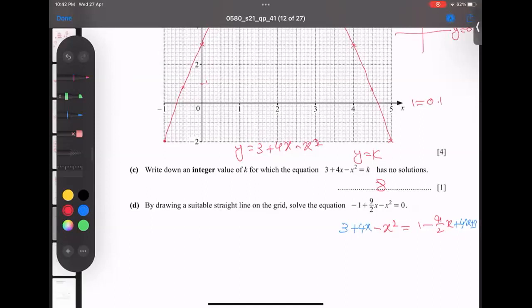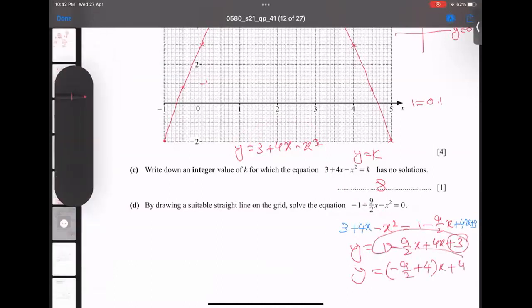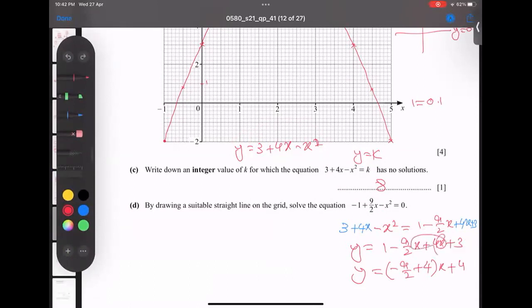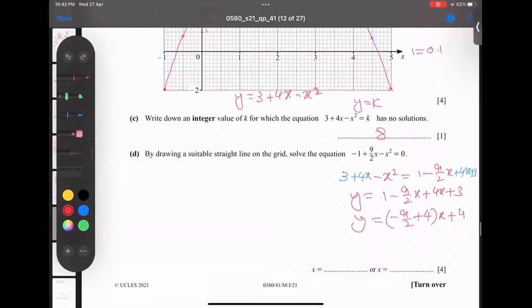This is called algebraic criteria, and this whole thing equals y. And here, 1 minus 9 over 2x plus 4x plus 3. Ultimately, 1 and 3 add up to 4. The negative 9 over 2 and plus 4, I took x common and got this. It's not a hard job for us to do. And 2 4s are 8.